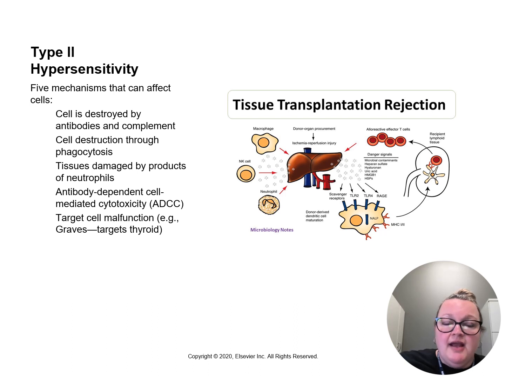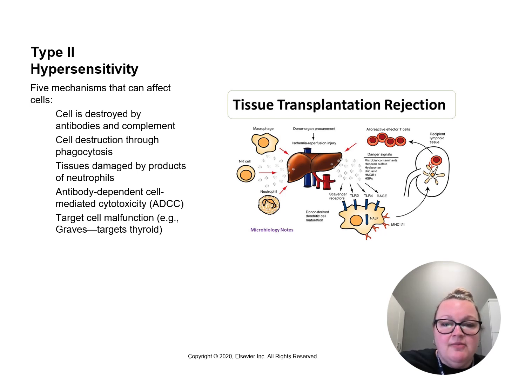There are also antibodies that cause cell destruction through phagocytosis. Sometimes there are toxic products that are produced by neutrophils that cause tissue damage. In antibody-dependent cell-mediated cytotoxicity, or ADCC, natural killer cells or phagocytes are essentially broken open by antibodies, and they release toxic substances that destroy the cell. We see this in transplant rejections and immune reactions against abnormal growths.